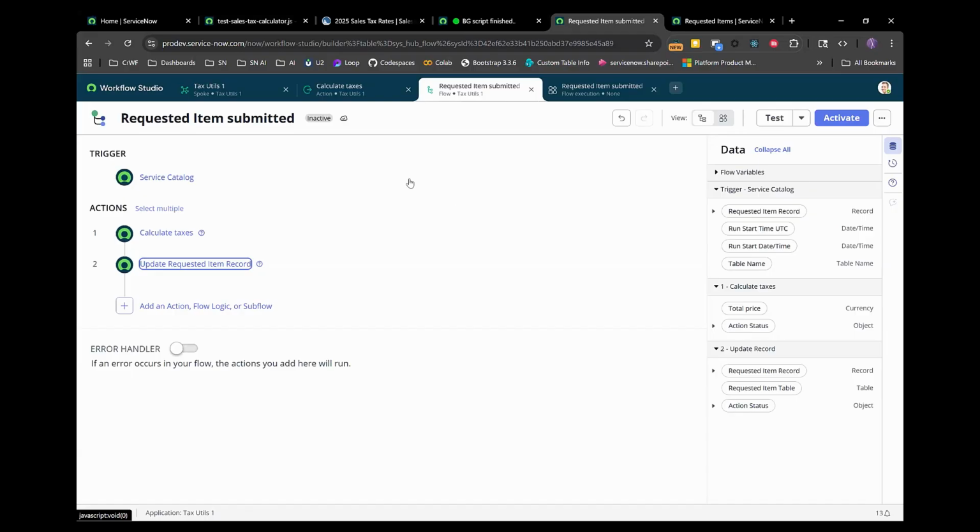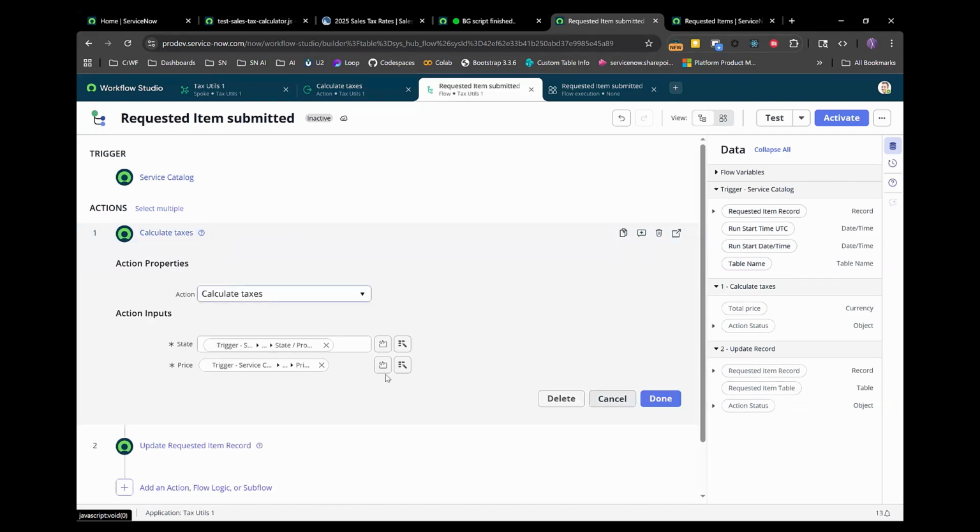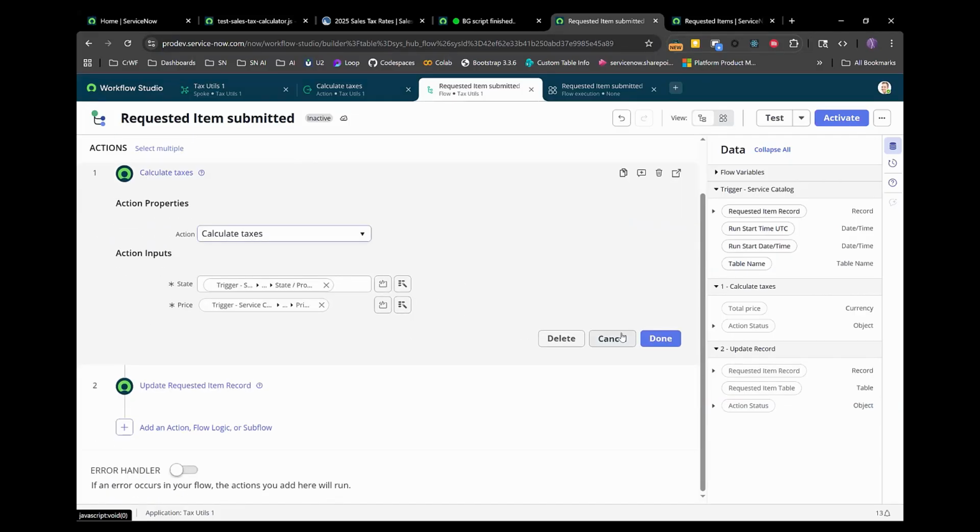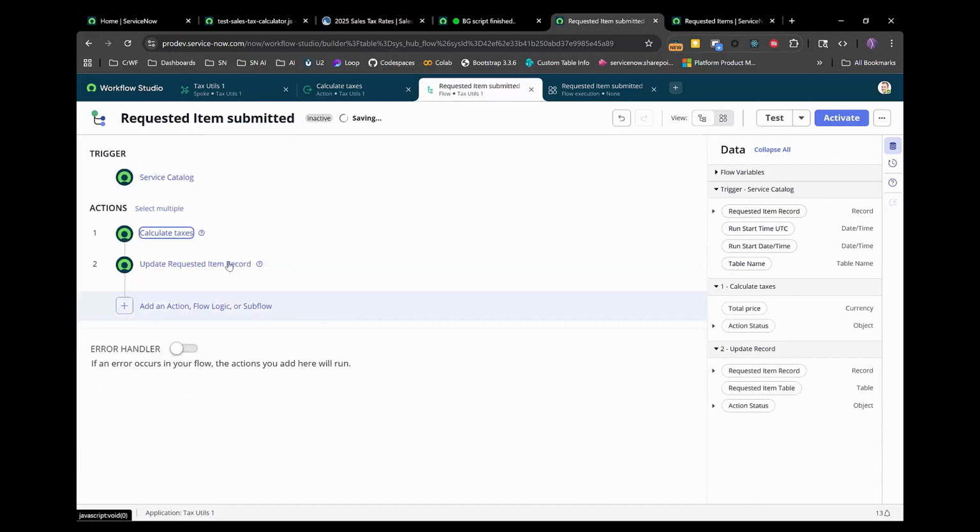Right? And so now we have this very easy way to embed the capabilities that are in the script include that we generated. I mean, the plumbing isn't set up, but for the price, that isn't the important concept here. But now we can very easily use the output in this to update the request.